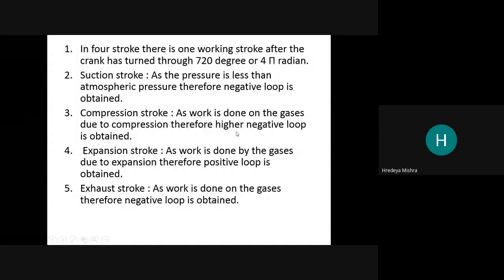See here, what is the third step? Work done by the gases. What is the fourth step? Work done on the gases. If work is done by the gases, then it is the positive loop.